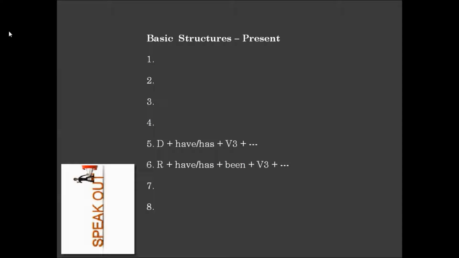Both these structures are in fact the same, giving the same feeling, except the difference that the 5th is doer dominant, the 6th is receiver dominant. Means if you want to give more importance to the doer, you will use structure number 5, and if you want to give more importance to the receiver, you will use structure number 6. That's the difference. Otherwise both are expressing the same feeling. And what is the feeling? The effects being felt of the action which completed before the effects. So let's go for the sentences now.